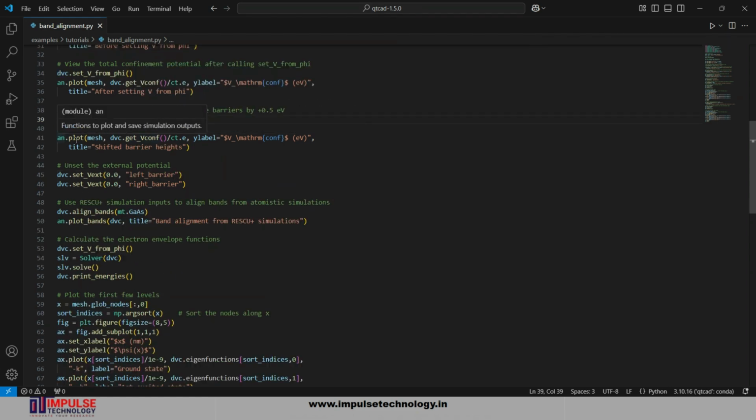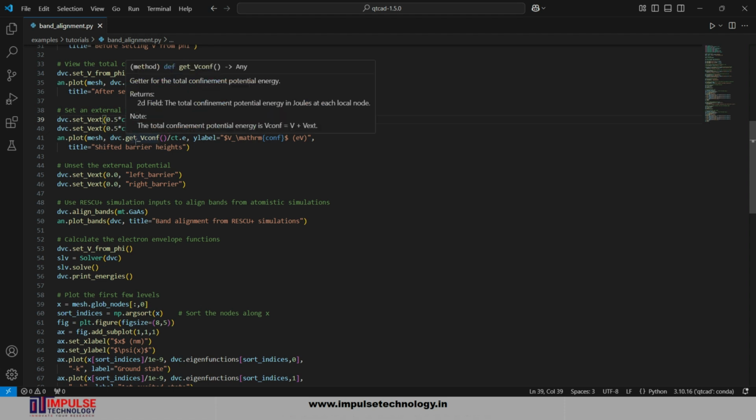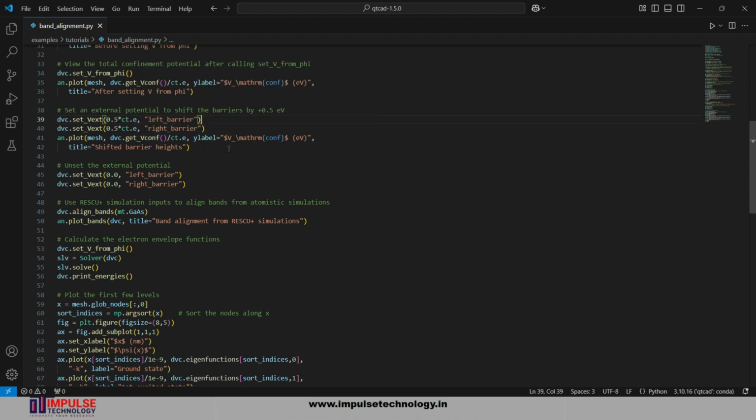After that, analysis dot plot generates a plot of the updated total confining potential after applying the external potential. It takes mesh as an argument, and device get V confinement and Y level, entitled shifted barrier height. After applying V external, the total confinement potential becomes V band plus V external potential. Like you can see, V confinement becomes V band, the contribution from the band structure offset from the Anderson rule and the electrostatic potential due to the charge in the device, plus V external potential applied to a specific region.